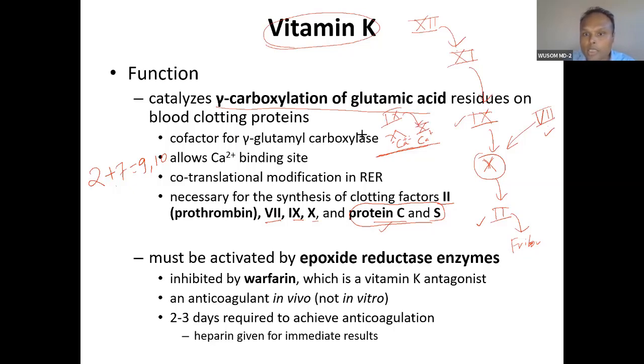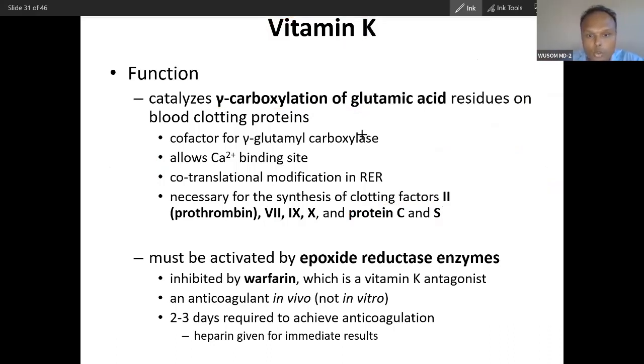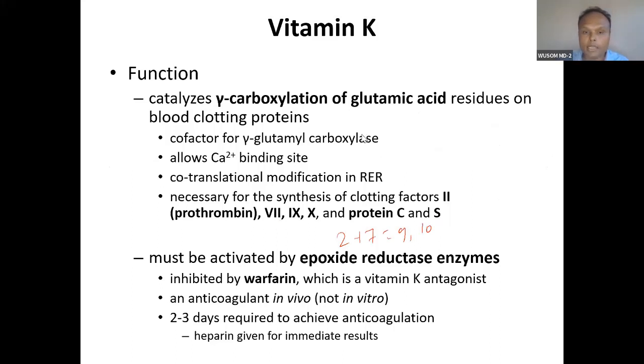and 9 will activate 10, and 7 will come closer through the extrinsic pathway. 7 will activate 10, and then 2 will also bind to other calcium, and then 10 will activate 2. So that is the significance of calcium binding. Calcium makes these proteins come together. So remember, 2, 7, 9 and 10: all these clotting factors require calcium, and calcium binding is enabled by vitamin K through gamma carboxylation.